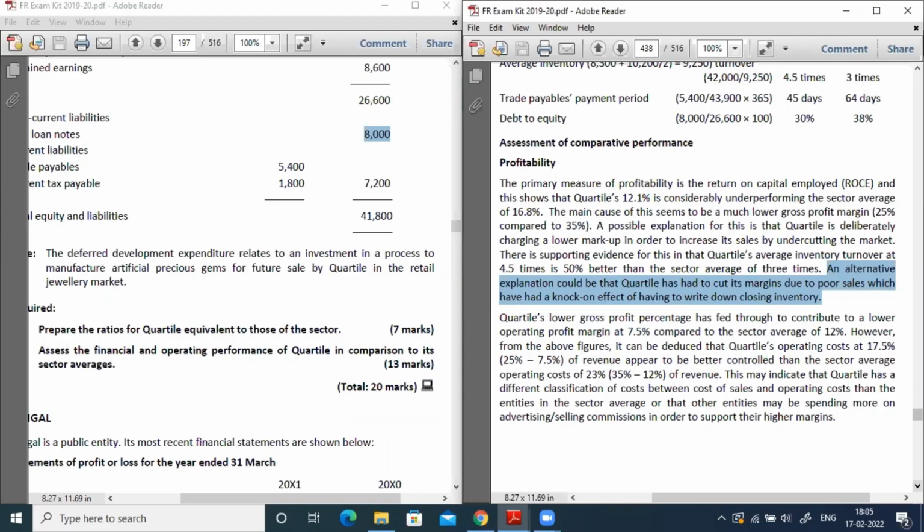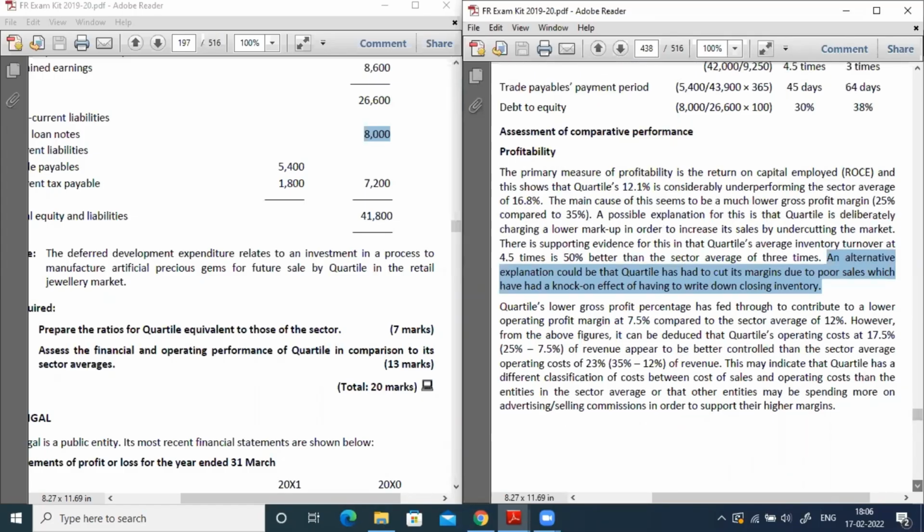So are the participants clear up to this? Any query? Is that clear? Yes. So I think, can I go to the next element?